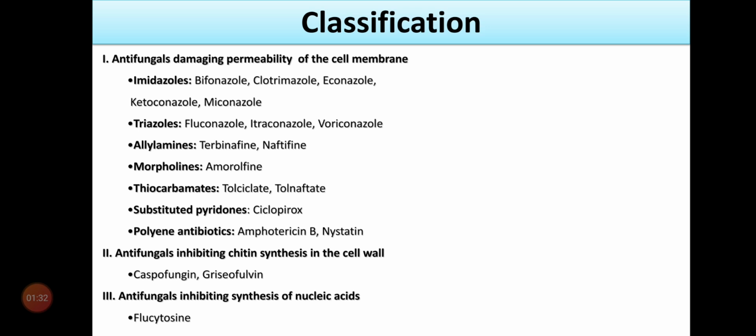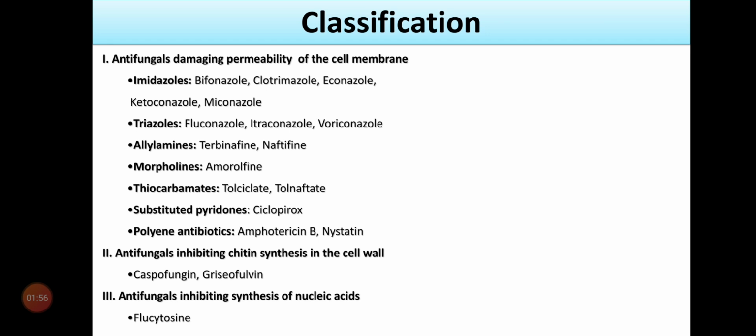In the first part, that is in the first lecture, we learned the azoles class of antifungal agents. The azoles include imidazole as well as triazole. In today's lecture, we are going to continue from allylamine, that is a subclass of the first major class, the antifungals damaging the permeability of the cell membrane.